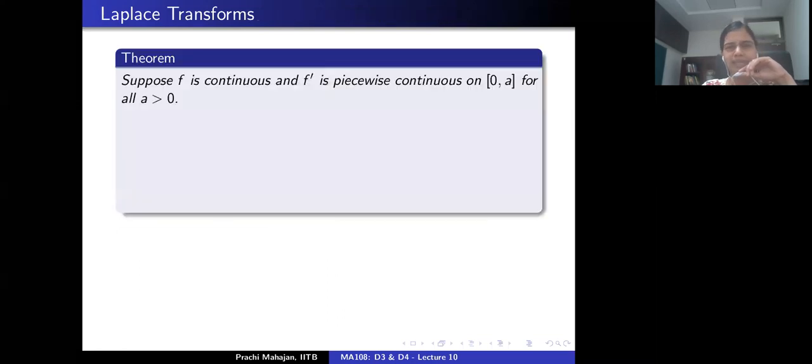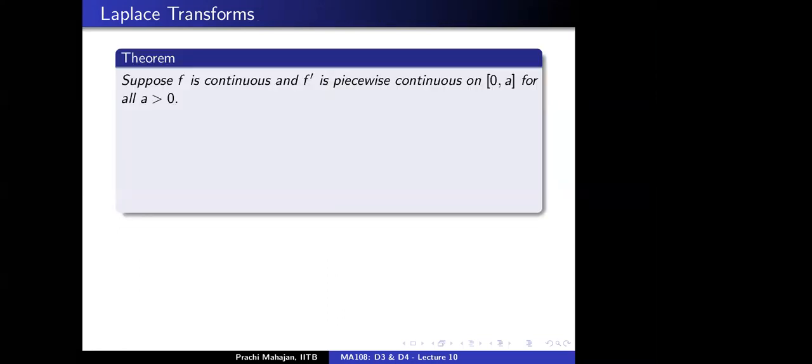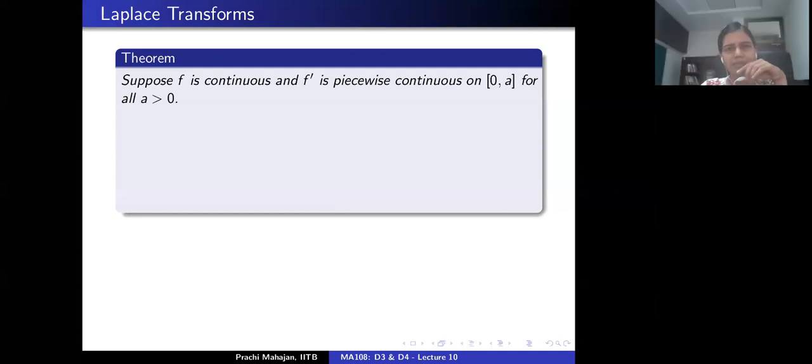So let's take each of them one by one. Here is a theorem which gives us a relation between the Laplace transform of f and the Laplace transform of the derivative of f. Suppose that f is continuous on the interval 0 to a for every a positive, and the derivative of f is assumed to be piecewise continuous on the interval 0 to a for every a positive.